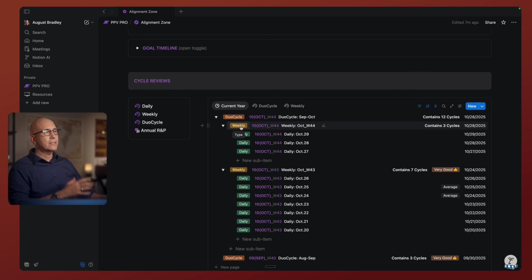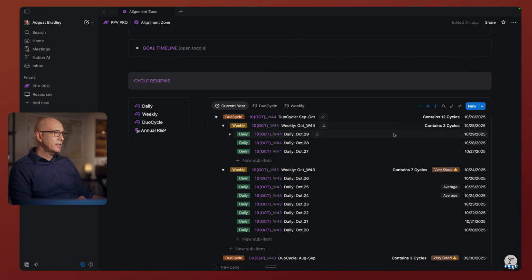You'll have the weeks. This is just sample data, but you would typically have 8 weeks in the duo cycle. And within each week, you're going to have 7 days if you do your daily pages every day, or whatever number you accomplished in terms of your daily pages. Some people just do them 5 days a week. Many people do them 7. And so you'll have your 5 to 7 days rolling up to the week. Then you'll have your 8 weeks rolling up to the duo cycle. And it's all structured here with total visibility.